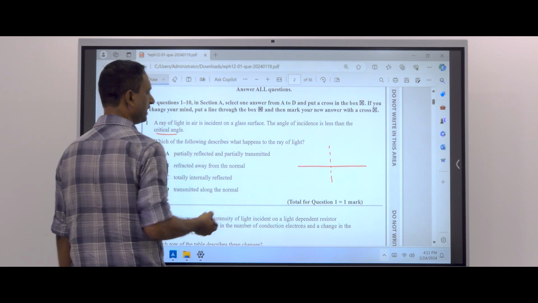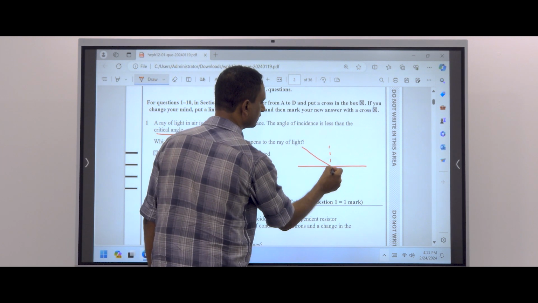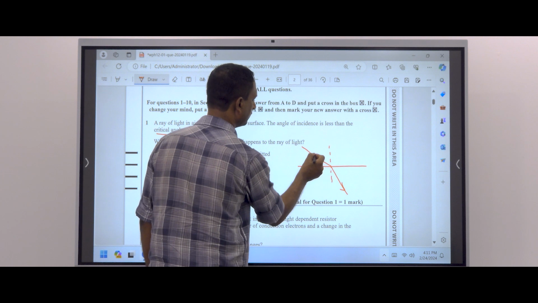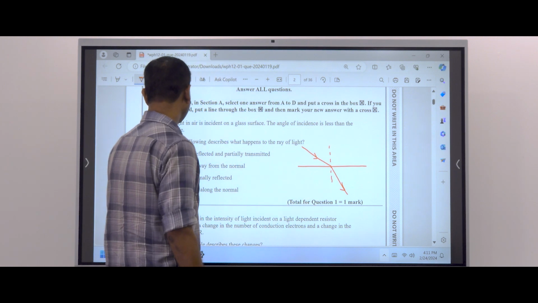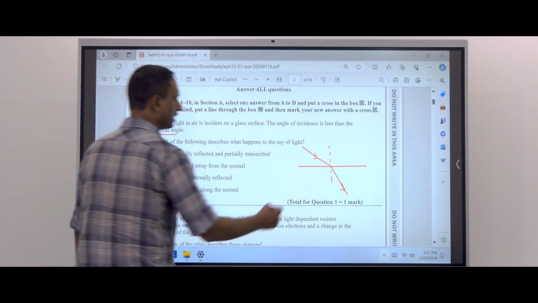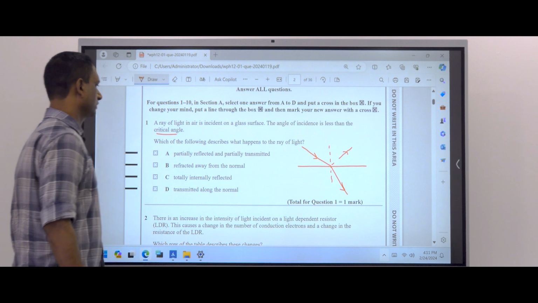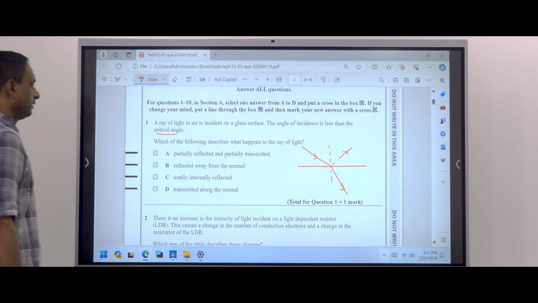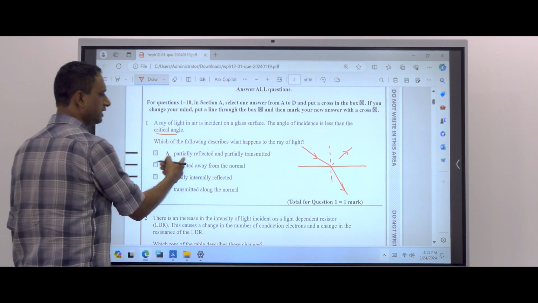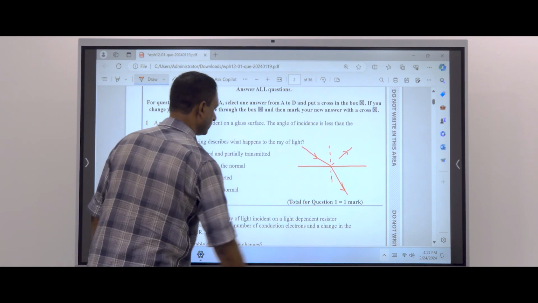Greater than or less than anything, refraction happens definitely. Refraction occurs and partial reflection also occurs. Then partially reflected and partially transmitted. Partially transmitted means refraction.